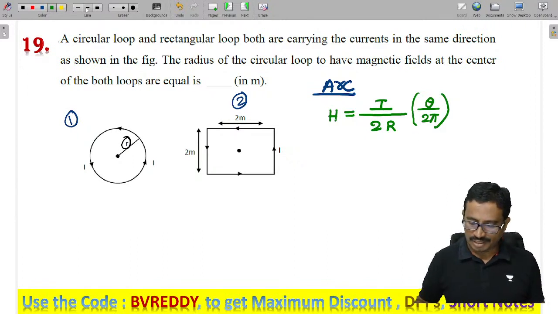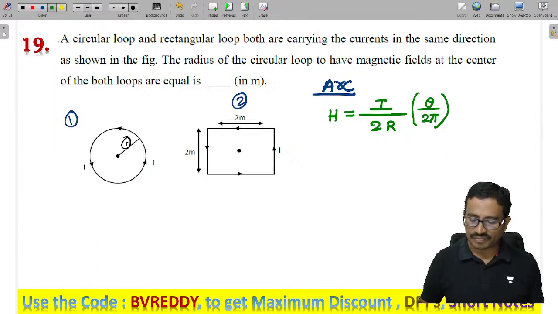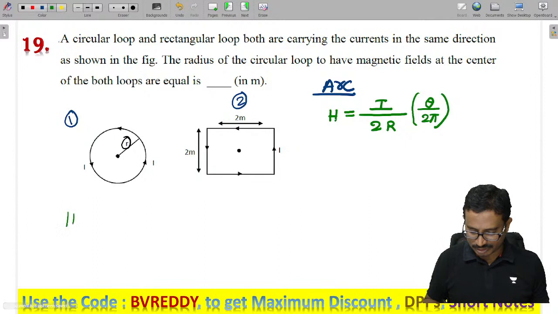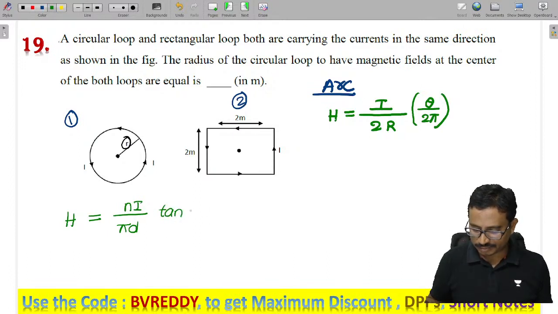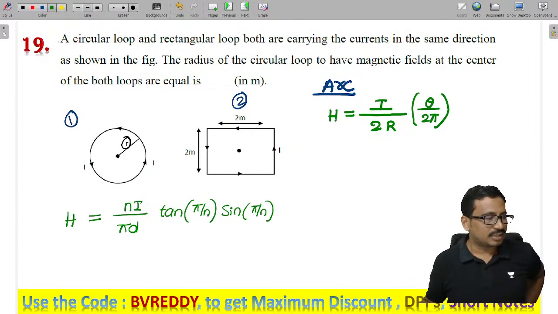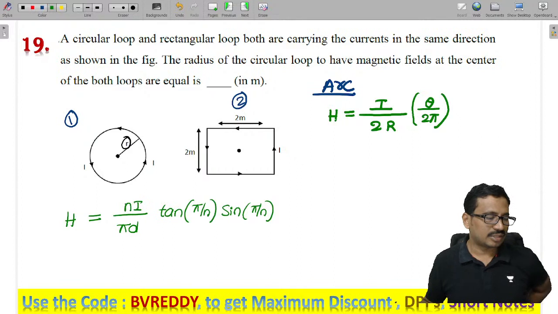And in the case of the rectangular, so some polygon. For an n-sided polygon, an equal-sided polygon, the magnetic field is given as N I by pi d into tan pi by n into sin pi by n. In special classes I have completed this. If you want, you can check my profile.